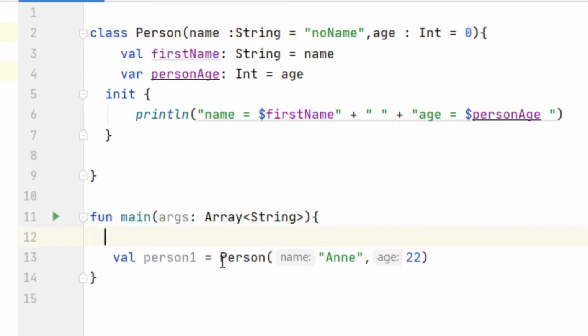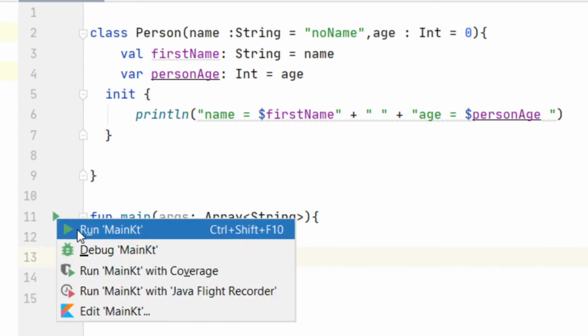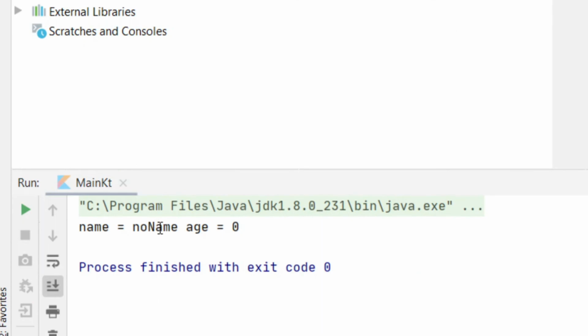First let's create it without a name and age, and let's print it to see what it will print for us. Here it printed name, no name and age equal to 0 because we didn't specify any name or age, and it put the default values which we created.